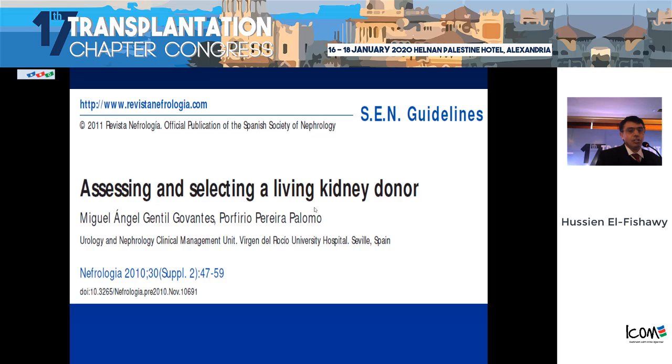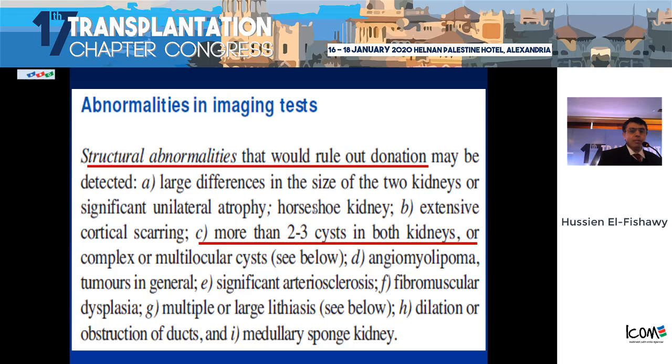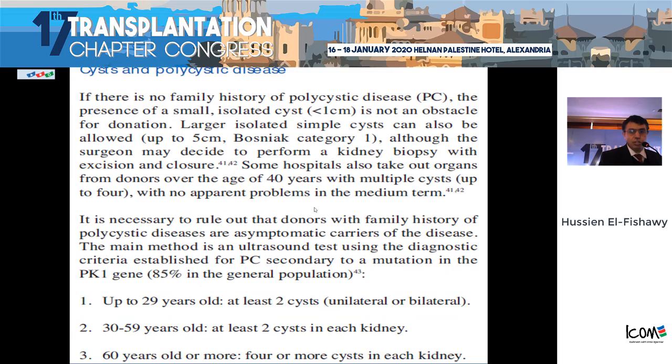What about the Spanish guidelines? They have mentioned that if you have more than 2 to 3 cysts in both kidneys, you will rule out transplantation, or complex or multi-loculated cysts. But if you have fewer than that, you can, of course, go for transplantation.